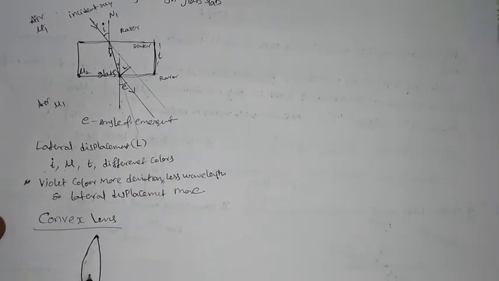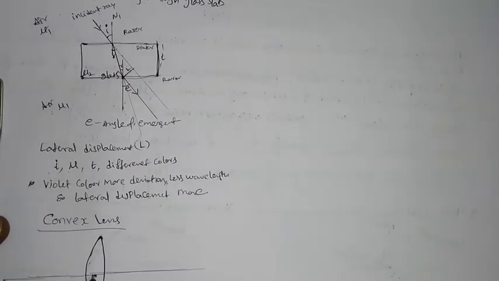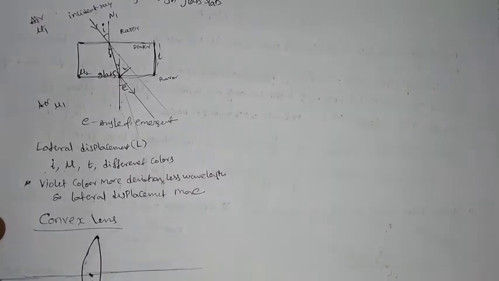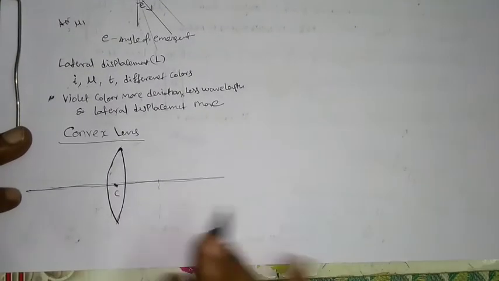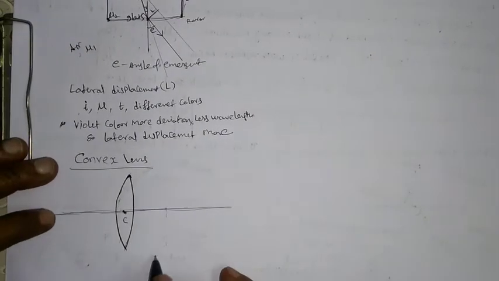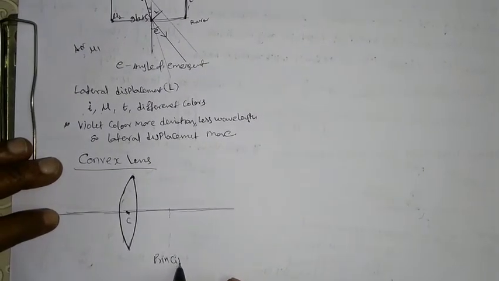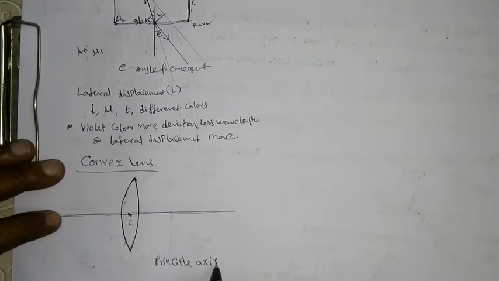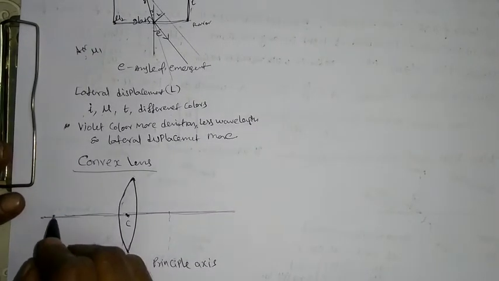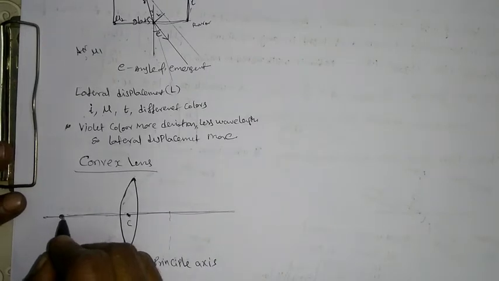It contains a central point, which we can call the center of curvature of this lens. Generally we use a biconvex lens. So this is the center of curvature C of the lens. The line passing through the center of curvature you can call the principal axis. Now let us say a point-size object is present here.